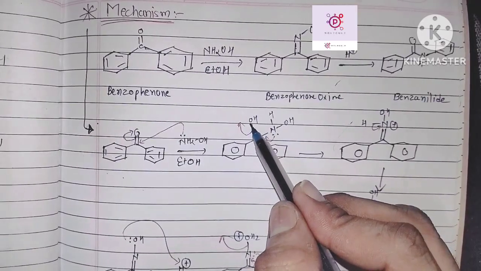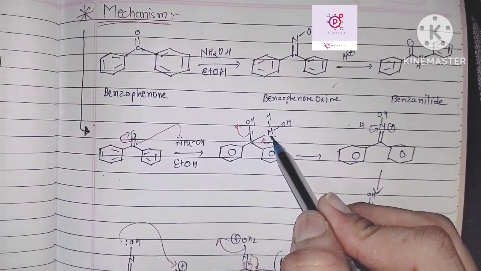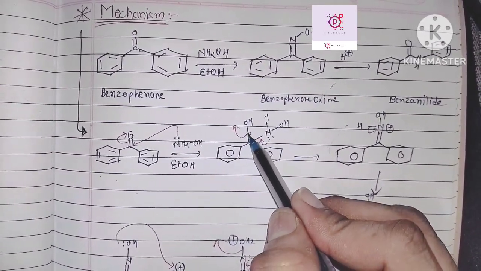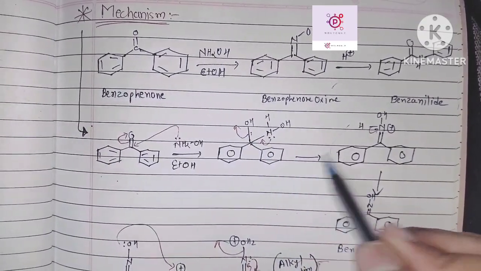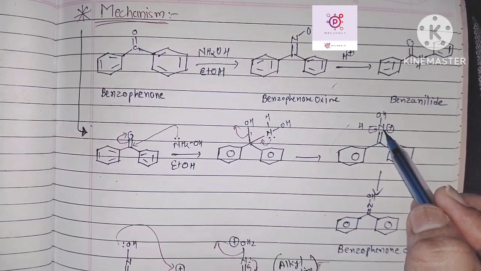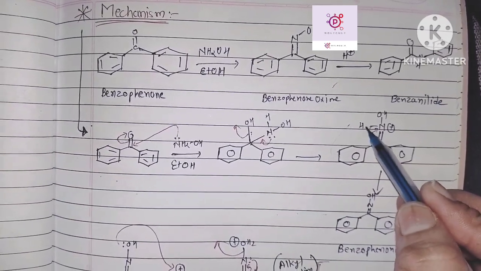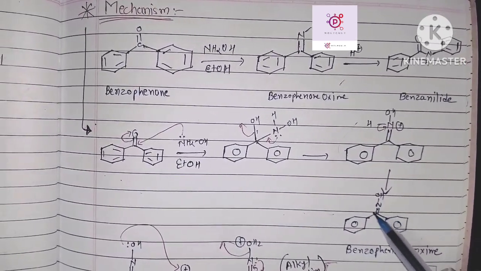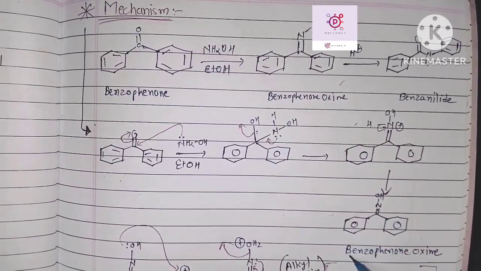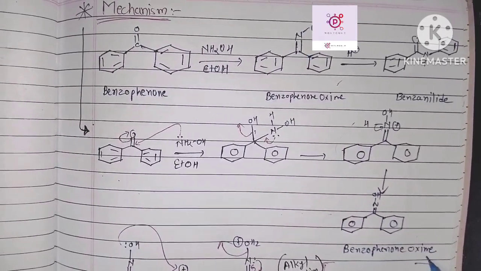Then the OH and the nitrogen lone pair give resonance and remove the OH minus, and the nitrogen having a positive charge, the H plus will be removed, giving the benzophenone oxime intermediate.